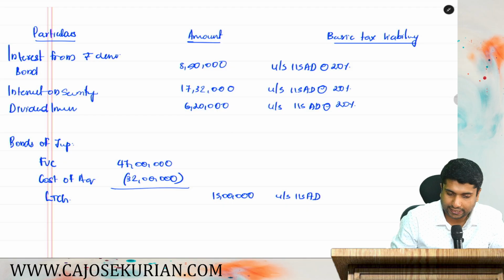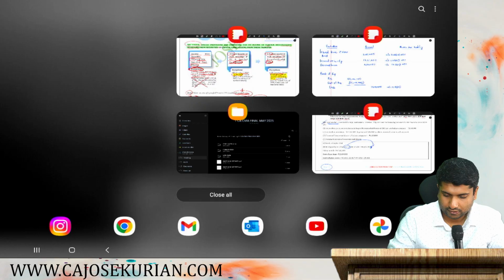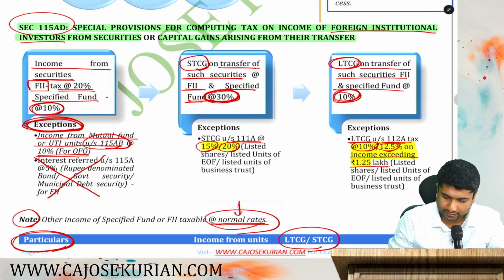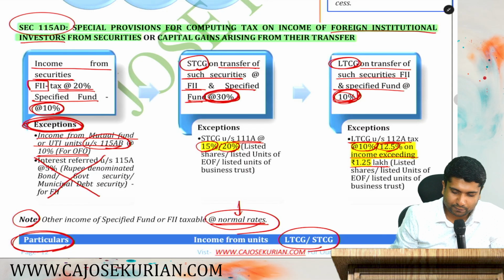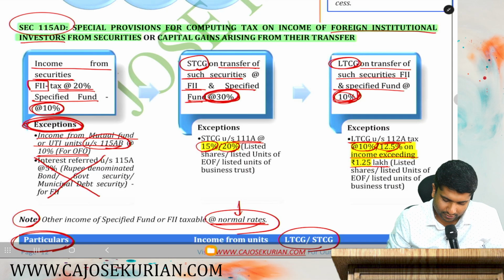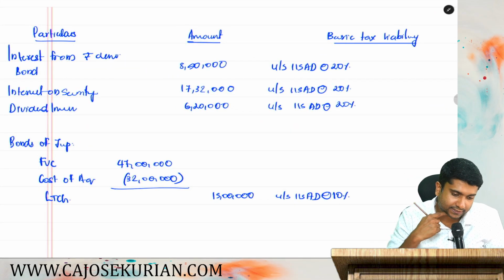115AD, because it is a bond. Bond is basically a security, and tell me how much is the rate of tax for that? At 10%. Why 10%? See, listen. For long-term capital gain, it is at 10%. That's what the Act says. So the rate is at 10% irrespective of the date of transfer over there. So tell me, friends, the rate is at 10%.